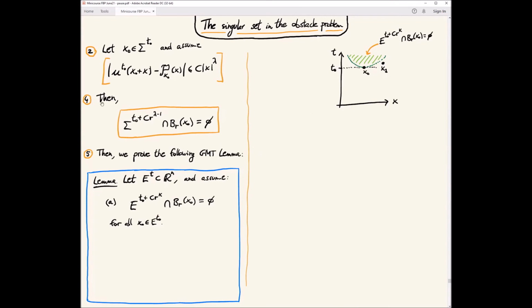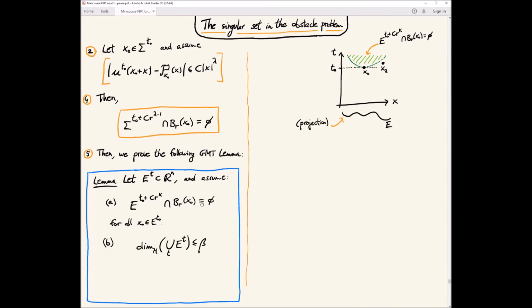So I'm just translating this information into an assumption here for sets, with a picture. So this is the key information to have in mind. For every x0, if this is in the singular set, there are no singular points here. And the better the lambda, the better this kappa, because it's lambda minus 1.